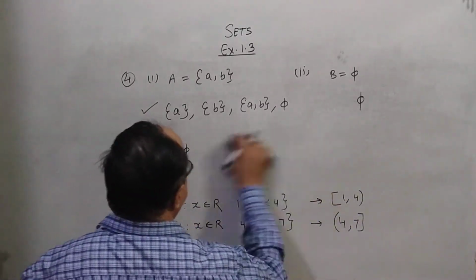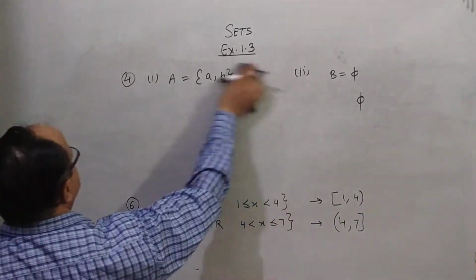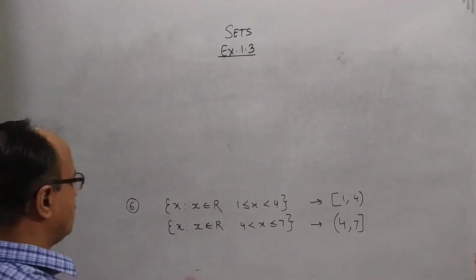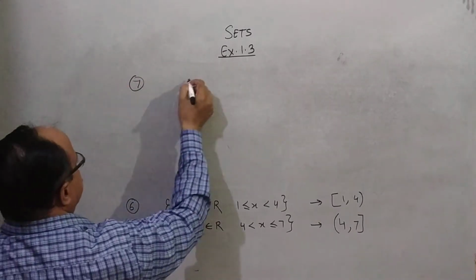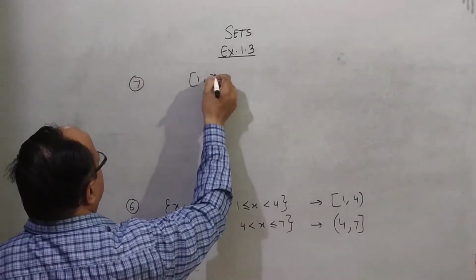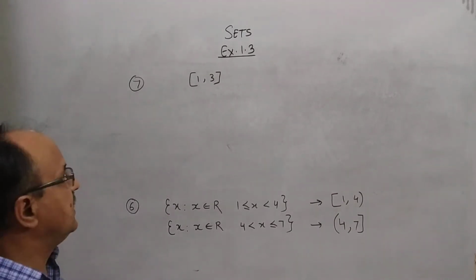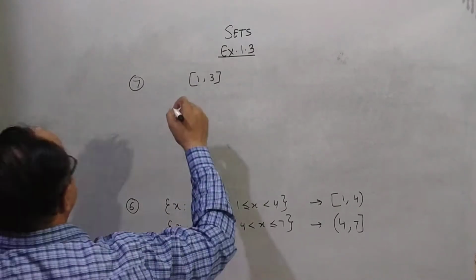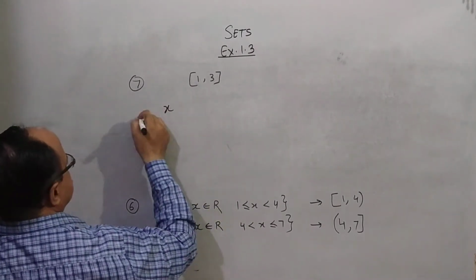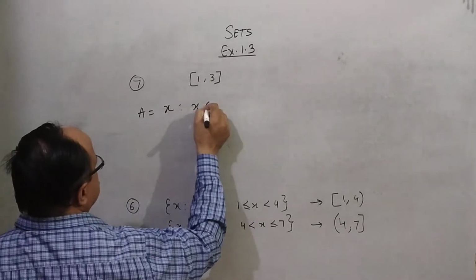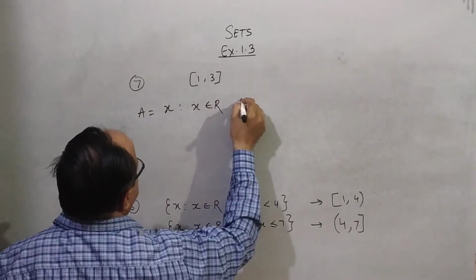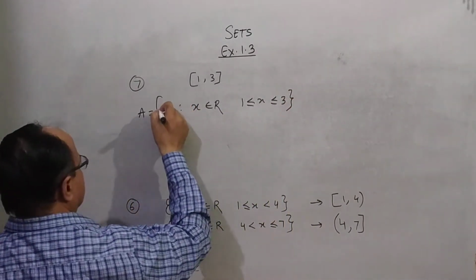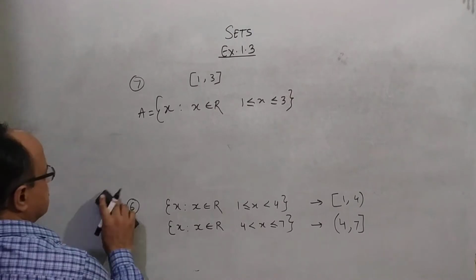Similarly you can solve question number 7. Write the interval in set builder form. For example, [1, 3]. Write the interval in set builder form: the set of all x such that x belongs to R and 1 less than or equal to x less than or equal to 3. Okay. This is question number 7.